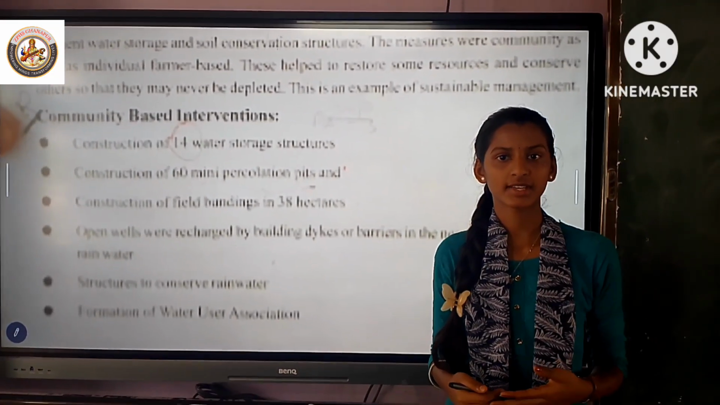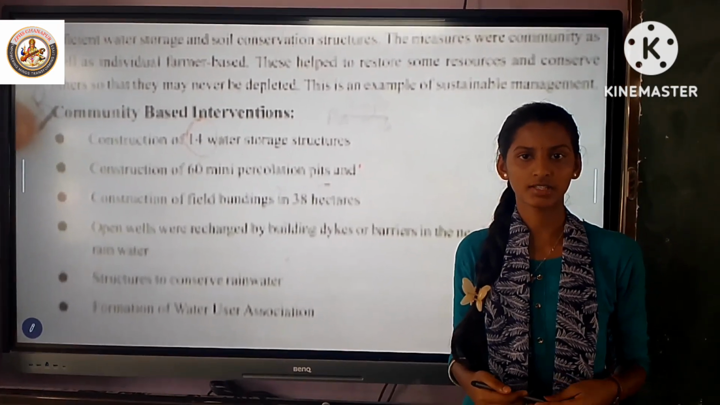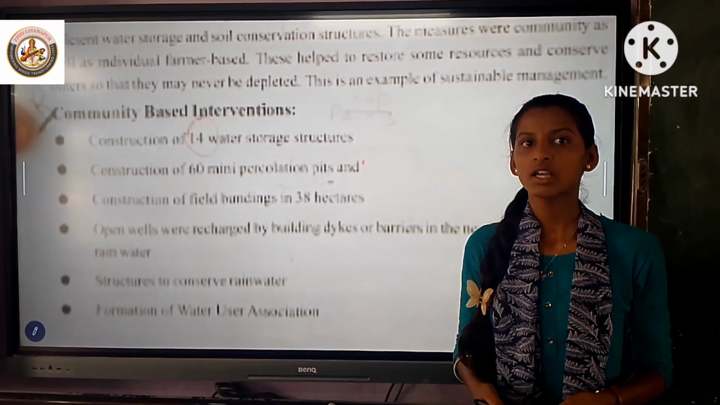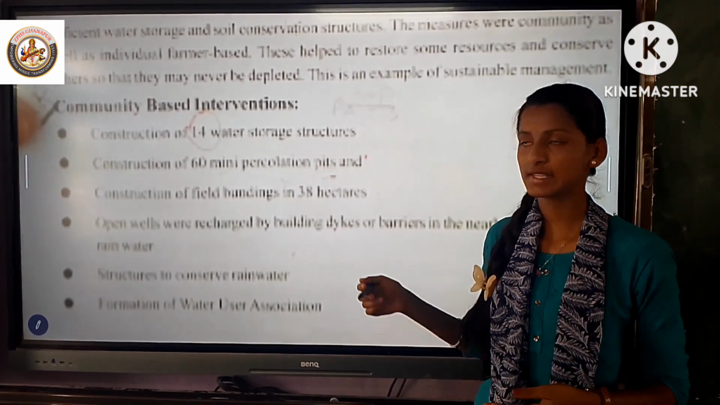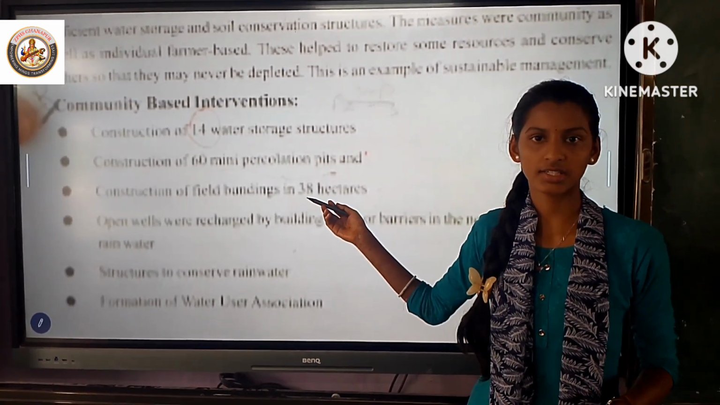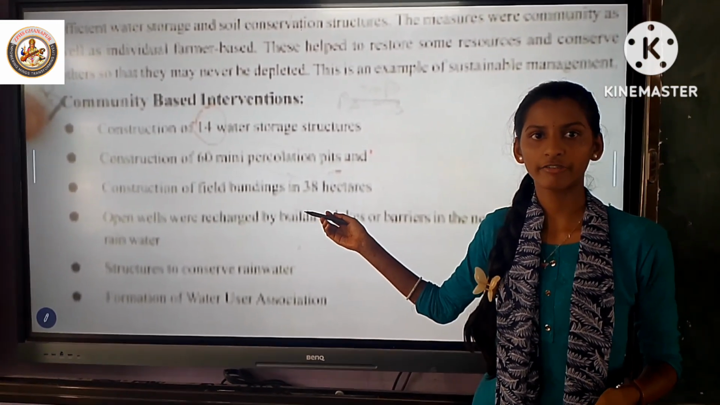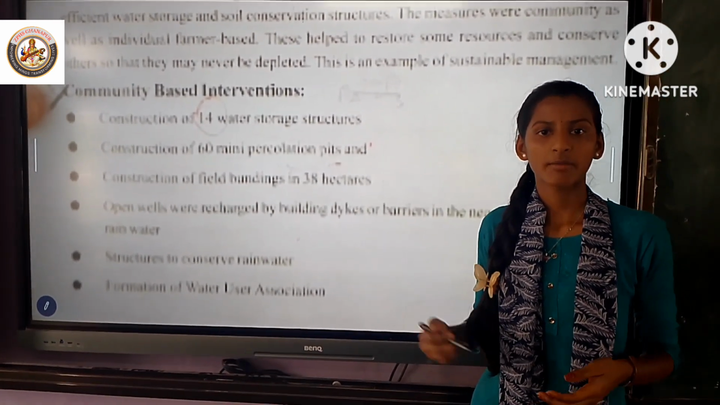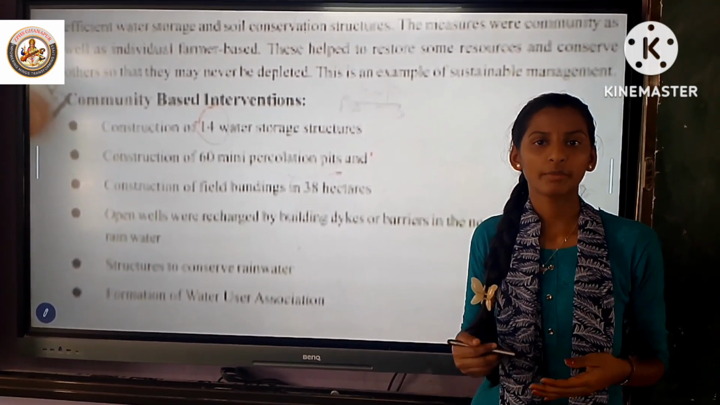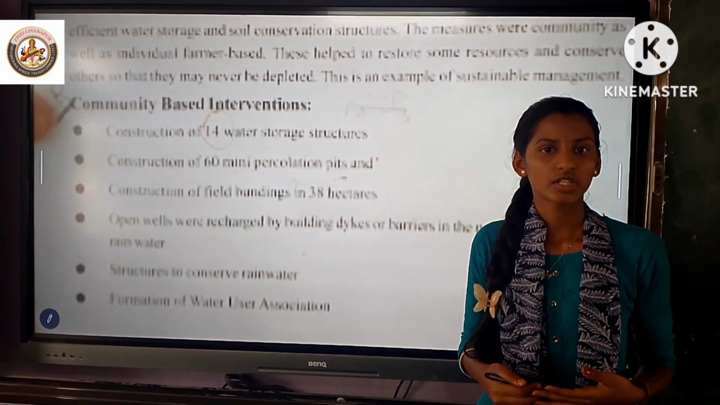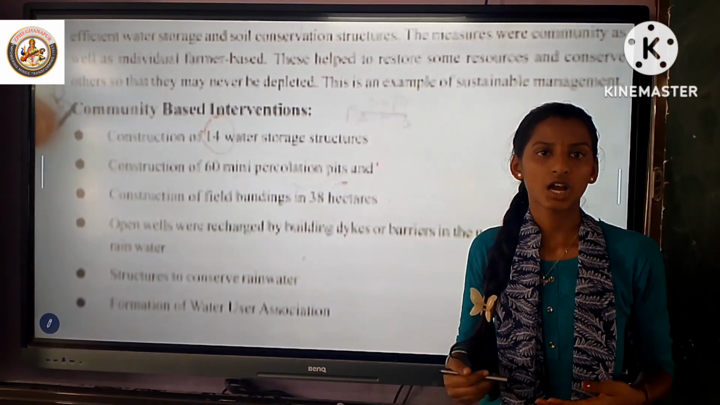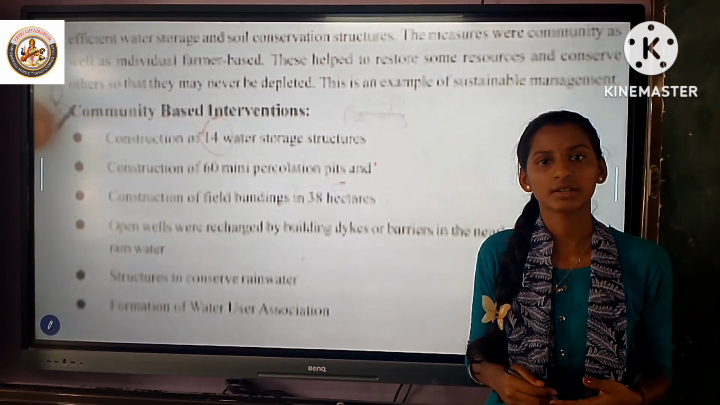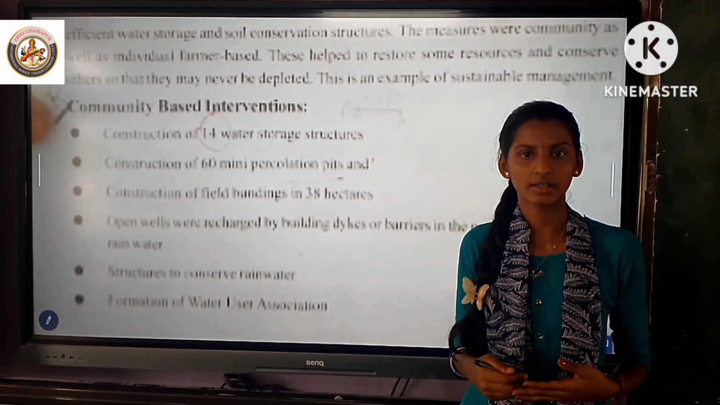Farmer-based interventions and community-based interventions in Kottapalli village. Community-based interventions: construction of percolation pits, construction of water storage structures, construction of field bundings, conservation of water. Farmer-based interventions: broad bed furrowing, cultivation of glyricidia plants, contour farming, water management. Use drip irrigation methods and sprinkler methods.